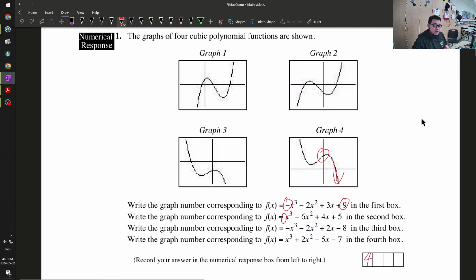Leading coefficient is positive. That means the right-hand side goes up, and the y-intercept is positive. So let me graph 1. Leading coefficient is negative. That means the right-hand side goes down, and the y-intercept is negative. It's going to be 3. And the last one, leading coefficient is positive, so the right-hand side goes up, and the y-intercept is negative. So the order is 4, 1, 3, 2.